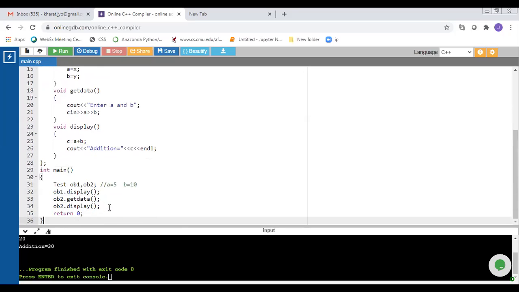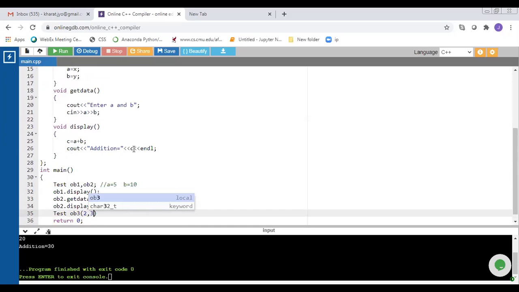Okay, so now I need to create one more object here. Test, I create object 3. Now I need to call this parameterized constructor. It means when we create an object of this class, we need to pass values for those parameters. For that, suppose I pass values 2, 3.